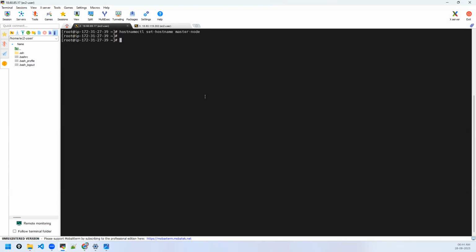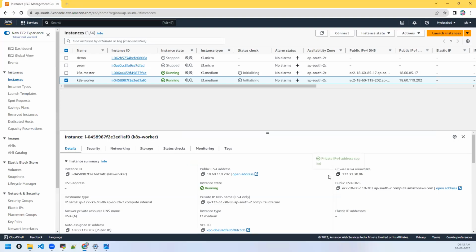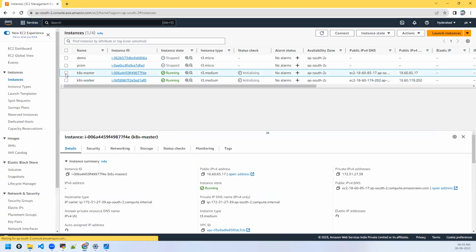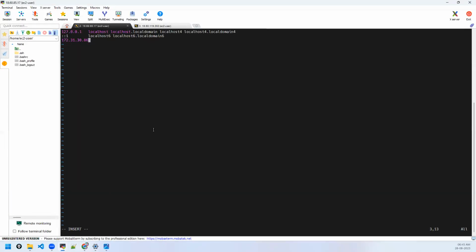Now again on the master, let's see hosts. Here they should resolve the host names with each other. Means when you say worker node one, this master node should understand which server it is. So in the /etc/hosts file, put these entries: first the master node entry and map it to the host name, using the private IP, because that's about internal communication. So the master node's IP and the host name, and then the worker node's IP and the host name.